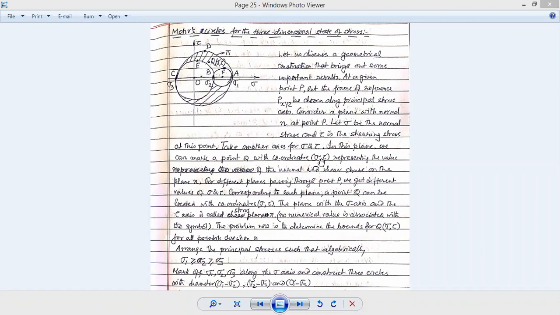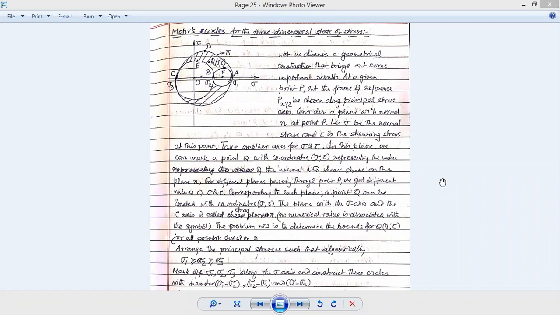One is normal, that is sigma, and tau is the shear, or along the plane. We can have a lot of different planes passing through the point, either this plane or that plane. An infinite number of different planes can pass through this point. We are always going to get different values of tau and sigma because the plane is different, and the reference axis is also different.